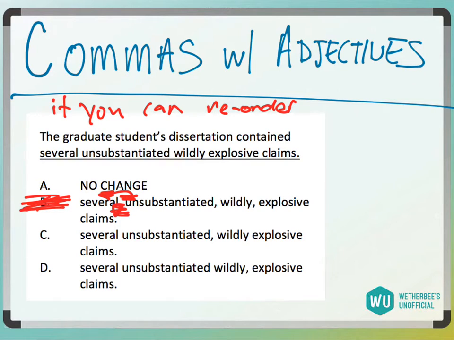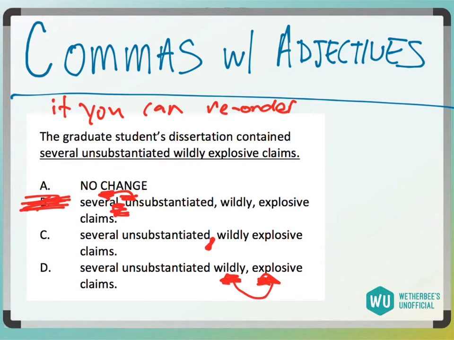Now, let's go to something like answer choice C, right? Is like, can I put a comma between unsubstantiated and wildly explosive, right? So actually, one thing we should probably do is look at D here, right? So D would be whether or not I can flip wildly and explosive, right? So let's check these two words first. I'll show you why I'm going to do that.